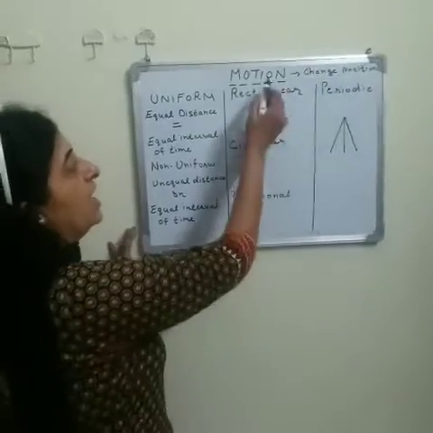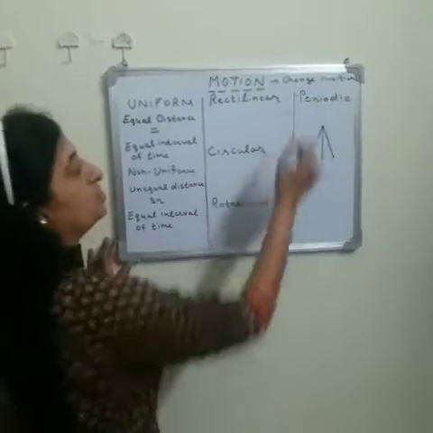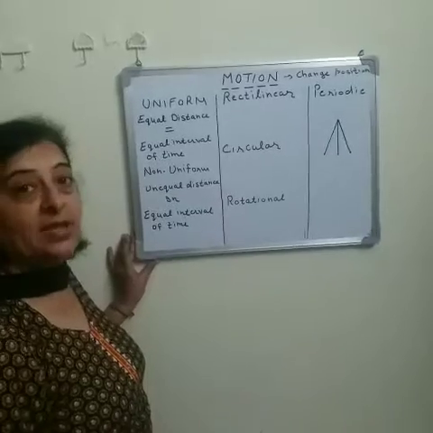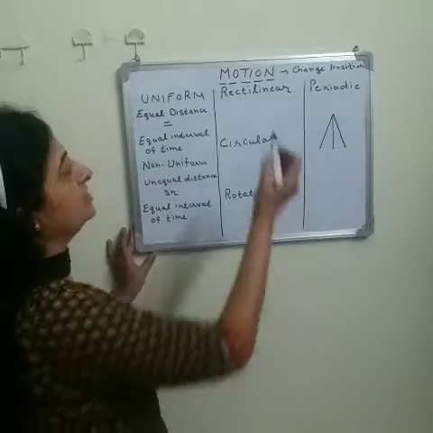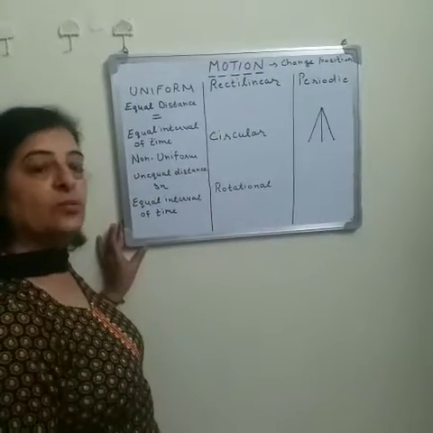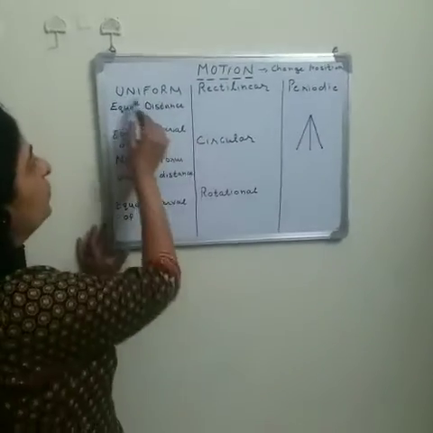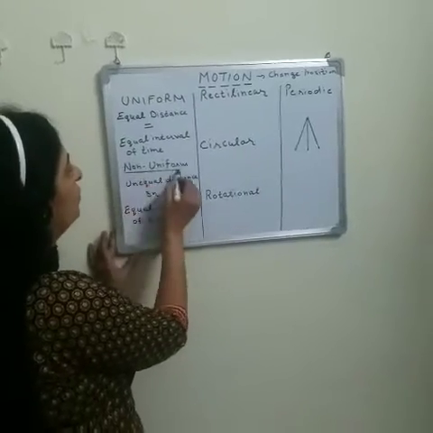Motion means when any object changes its position with respect to time. Motion is of two types, uniform motion and non-uniform motion.